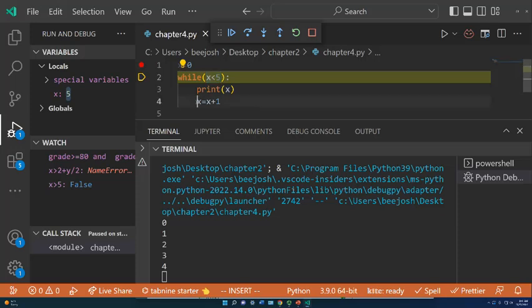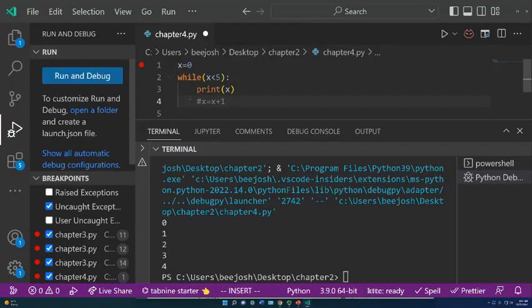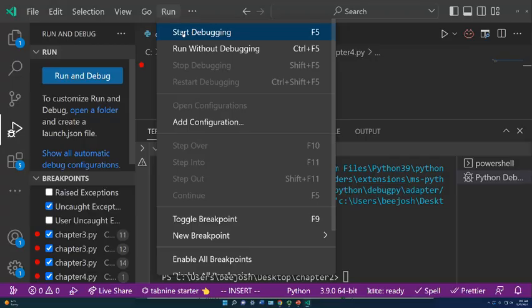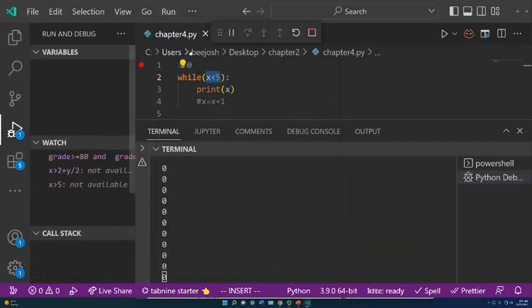Now, one thing that will cause a problem is what would be called a runaway loop. Here I'm not adding 1 to x anymore, so x will never reach 5, therefore that print is just going to go on forever. And it is going on forever. It's continuing to print 0 right down here because it's just continuing to repeat.